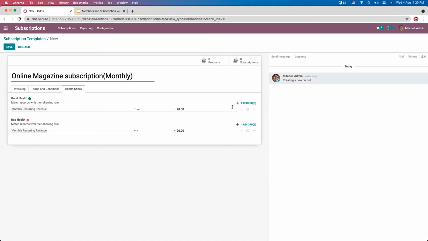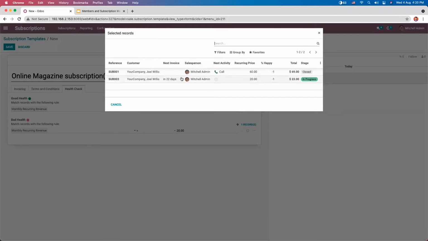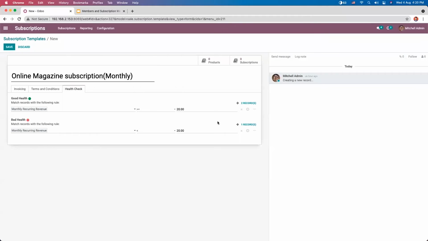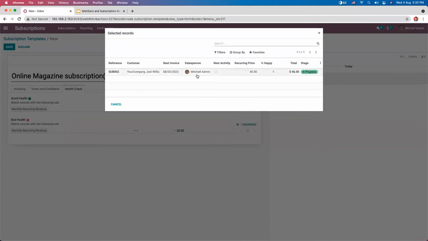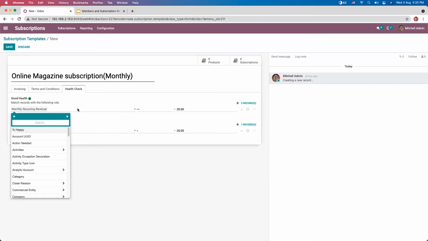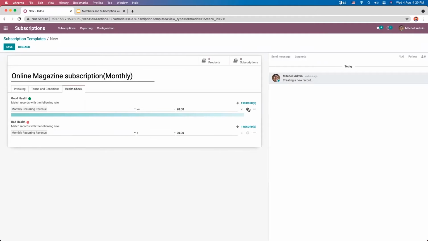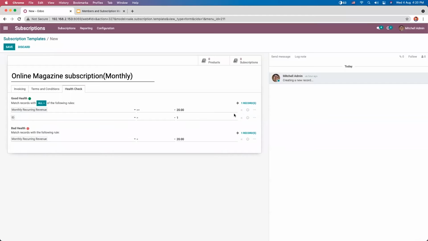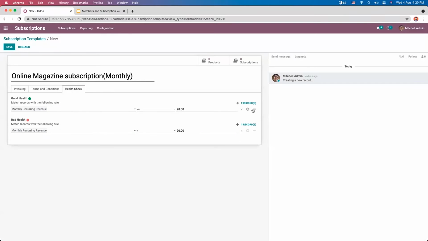So here for good health, you can see we have two records, one in progress and another one is closed. Then for bad health, that is we have a subscription with bad health. So by looking at this, we can track that. So in this way, we can add multiple filters by just clicking on add a node. You can add different filters, you can close it.